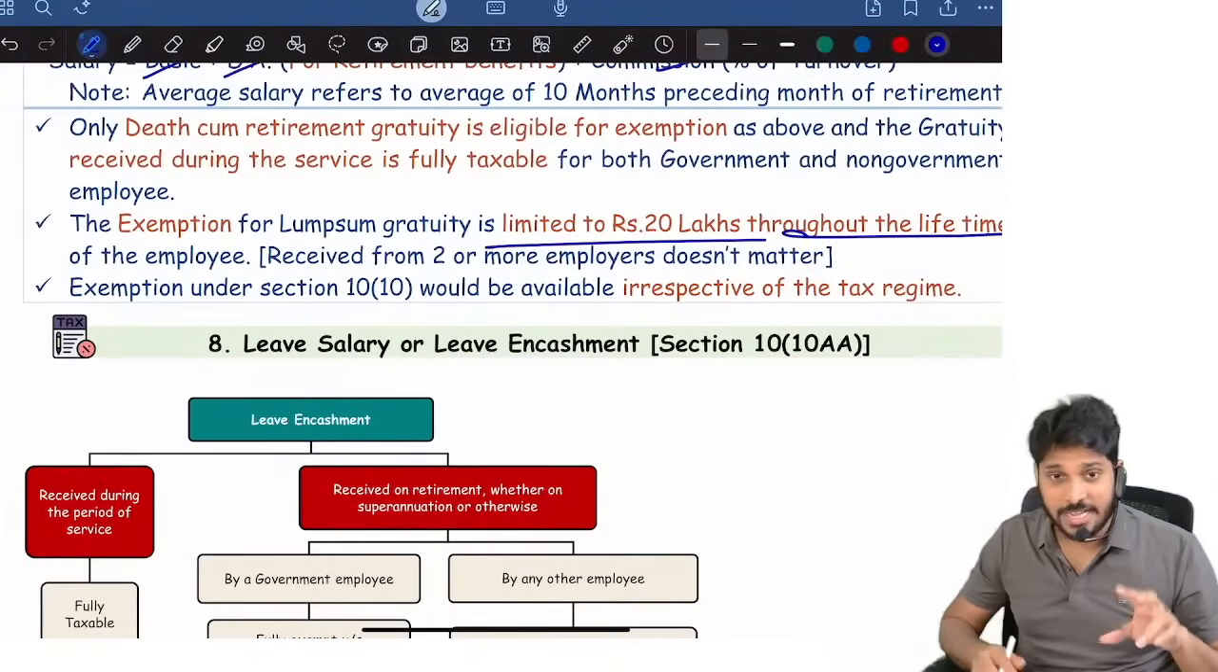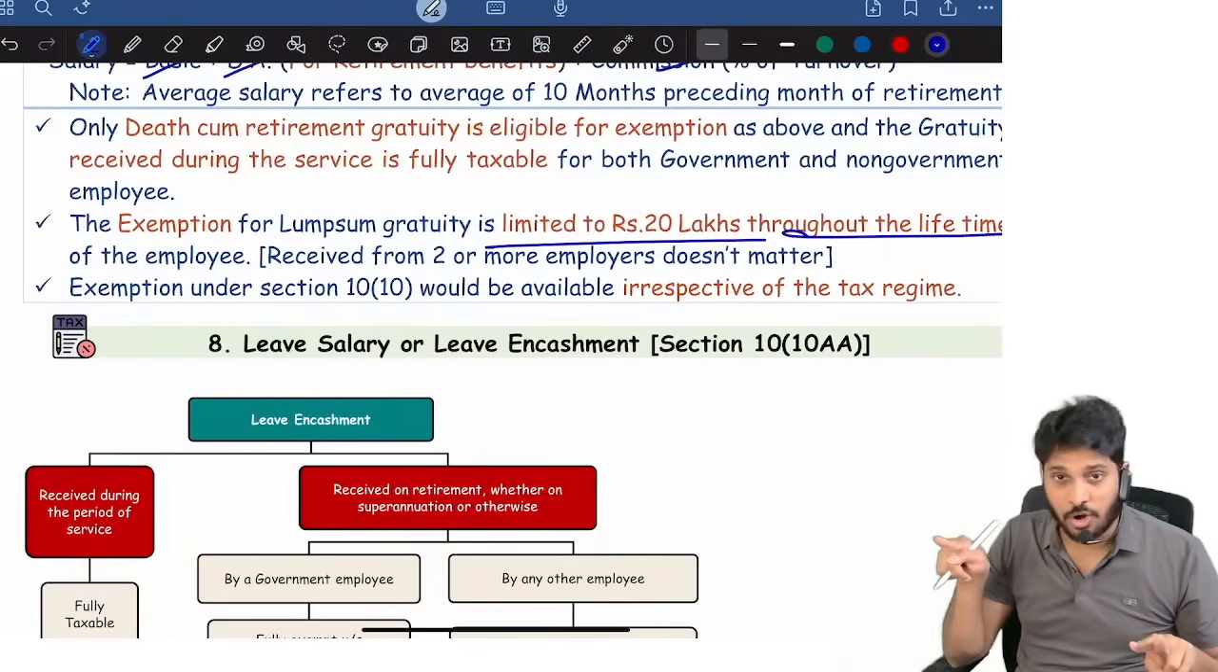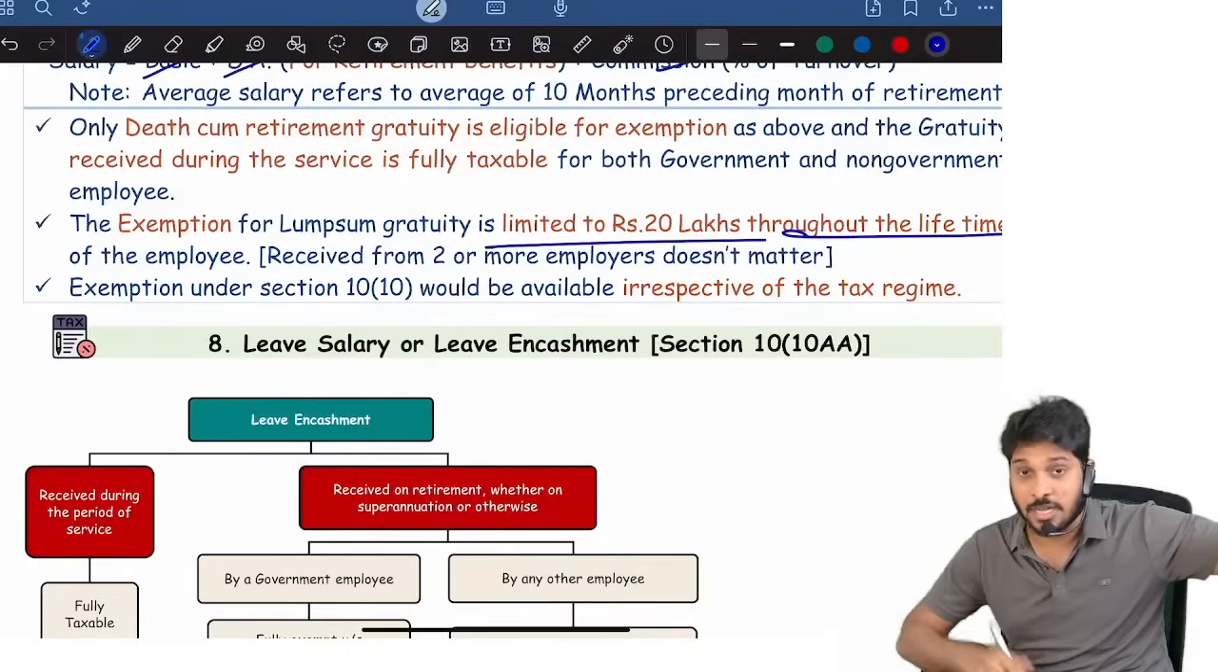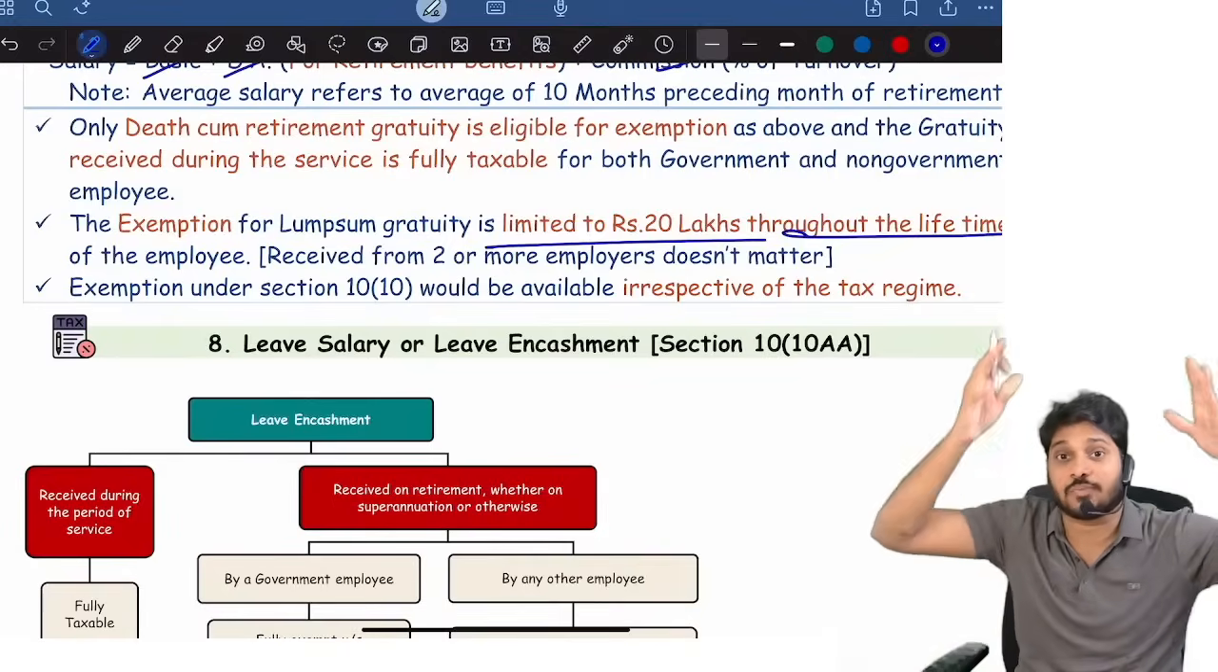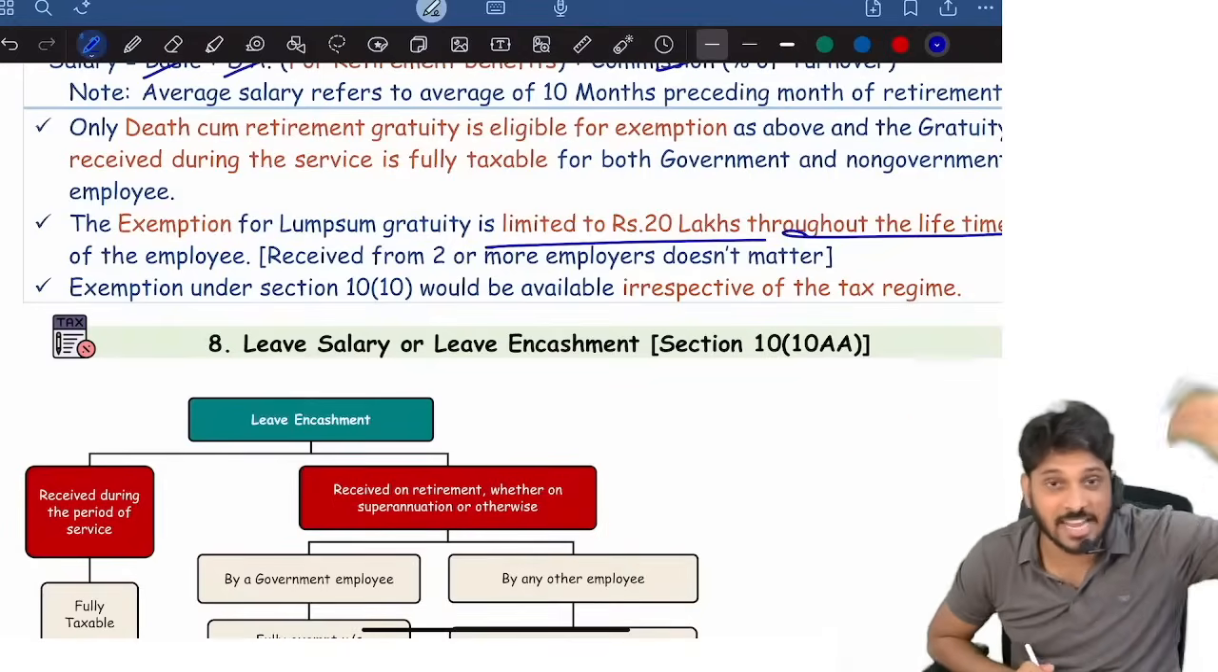Suppose I am getting gratuity from 2 employers. From one employer, I already got 10 lakhs, and I claimed some 7 lakhs exemption. Now I will consider only 13 lakhs for criteria checking, not 20 lakhs, because 7 lakhs exemption I already claimed.